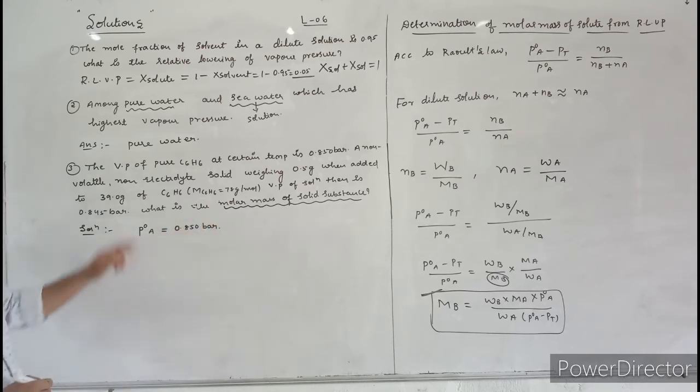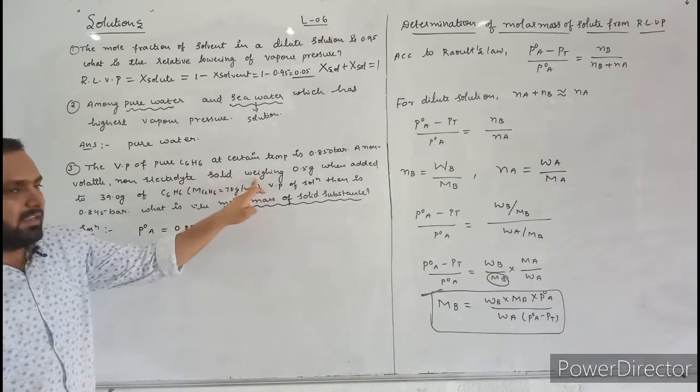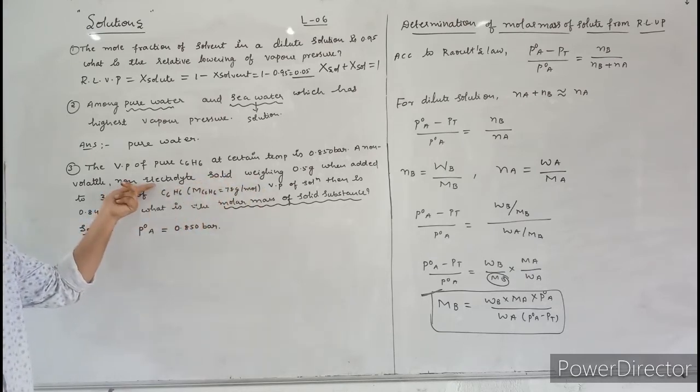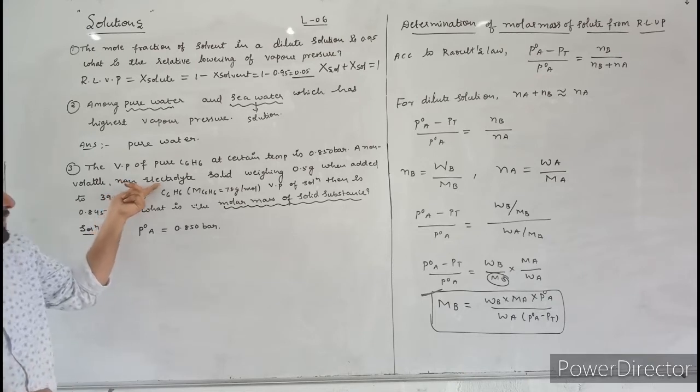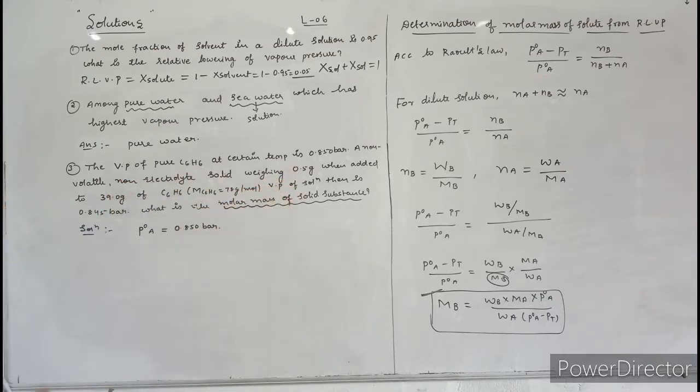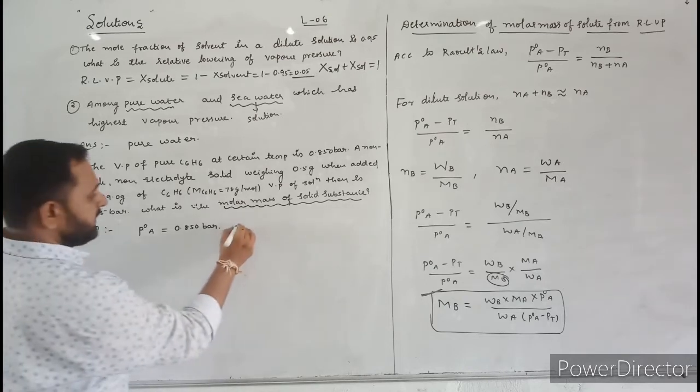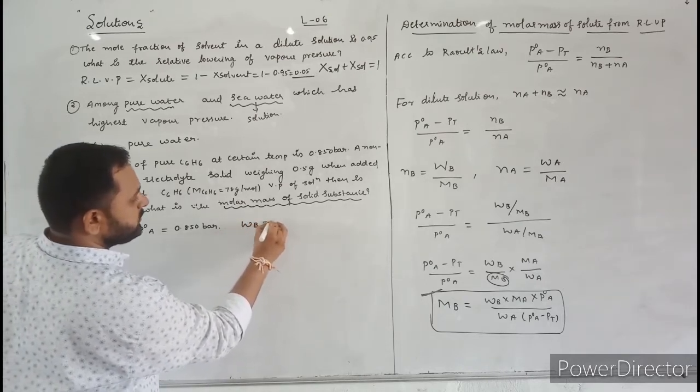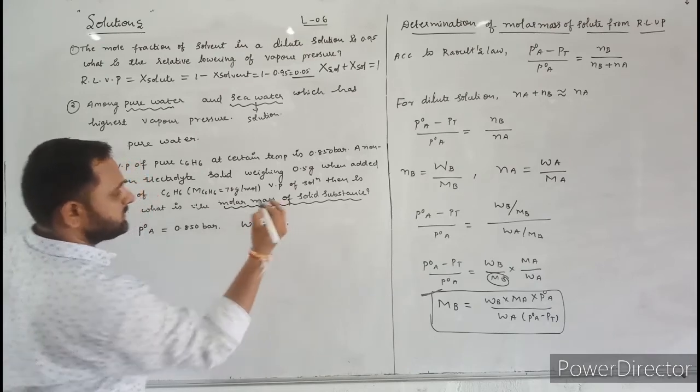Next, non-electrolyte solid weight. Here non-electrolyte means non-volatile solute. Non-volatile solute mass is given. Non-volatile solute is denoted by B. That's why WB is equal to 0.5 grams.